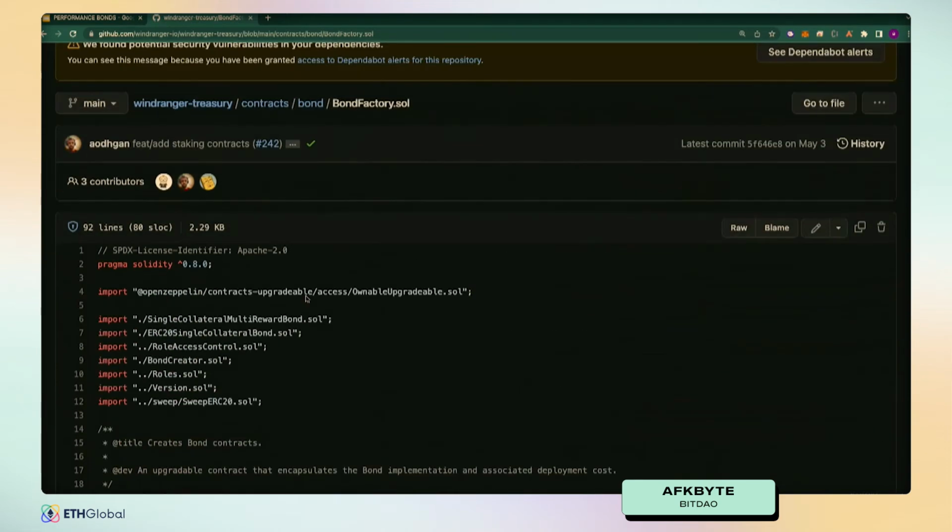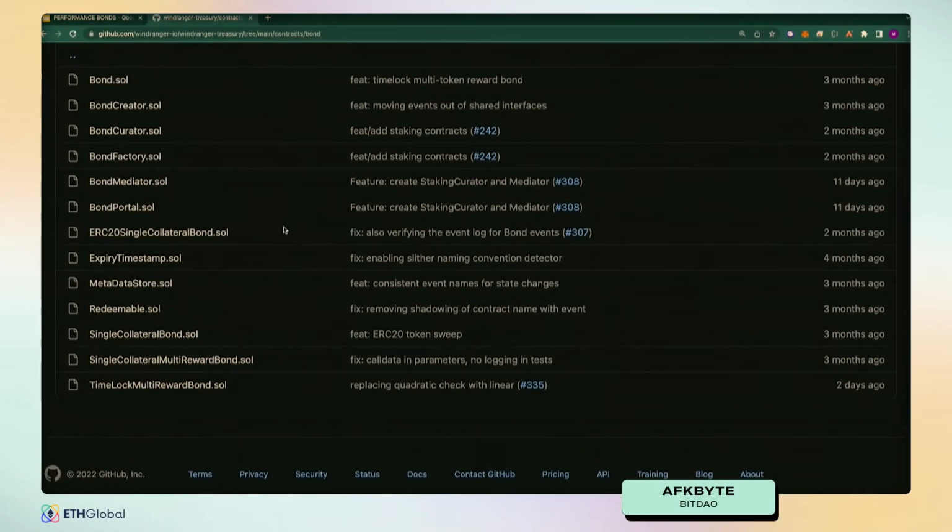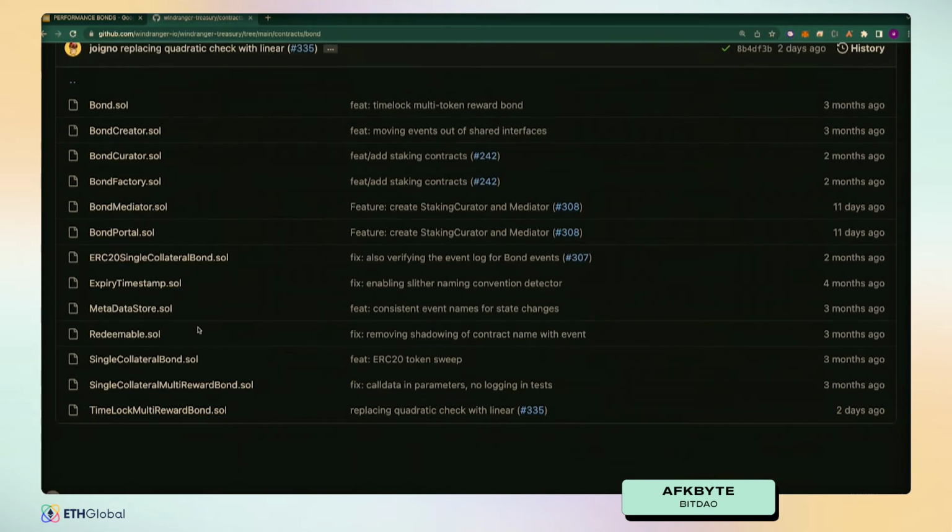Yeah, I guess that's a high-level overview of what the bond does and what it is. And I'm curious if people have a few more questions about what exactly their use case is or the implementation details themselves. Yeah.